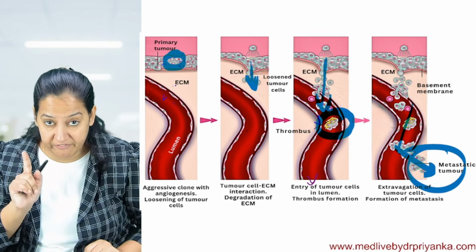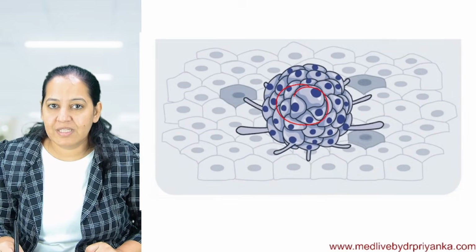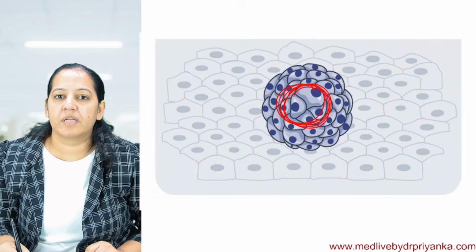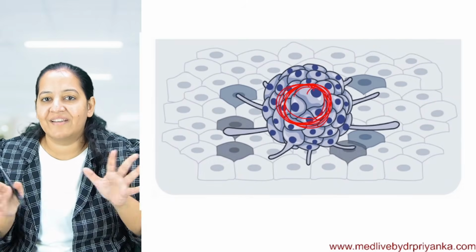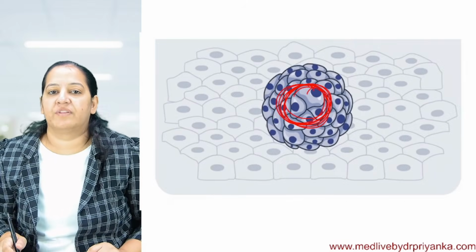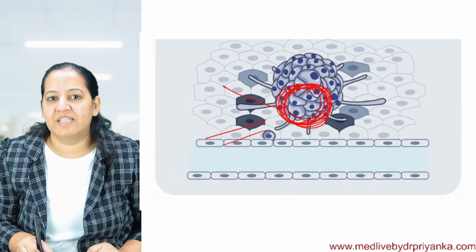Focus. I'm showing you the next video. You can see this cluster of the primary tumor. Suppose this becomes aggressive and this becomes loosened. After loosening, it is interacting with the ECM. See, this was the interaction and degradation of the ECM. Appreciate, this cluster becomes hyperaggressive. It is interacting with the ECM and degrading it.